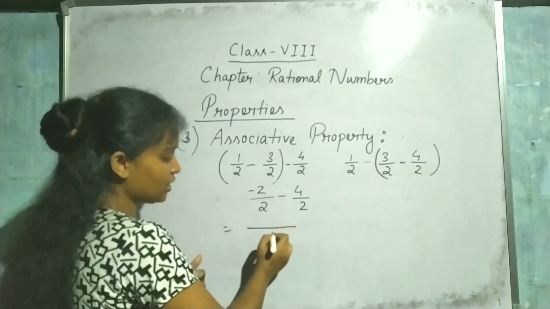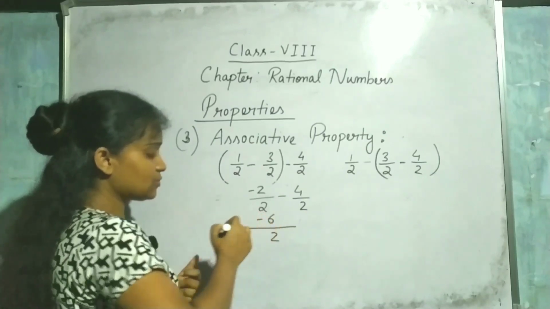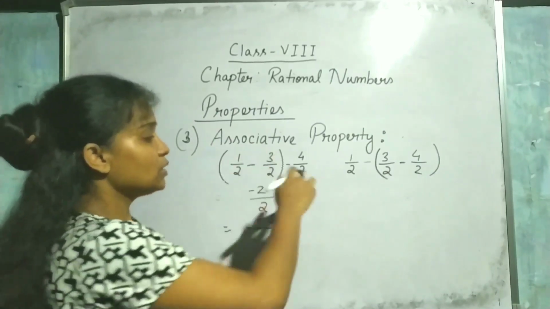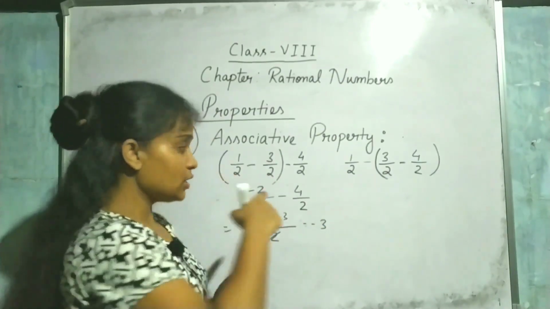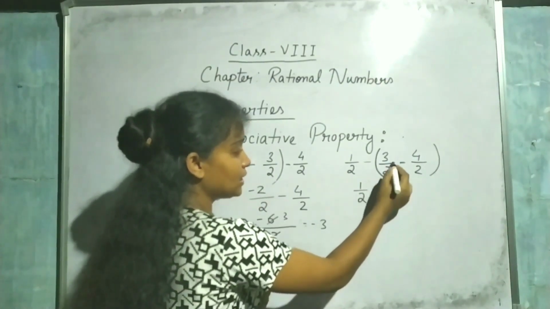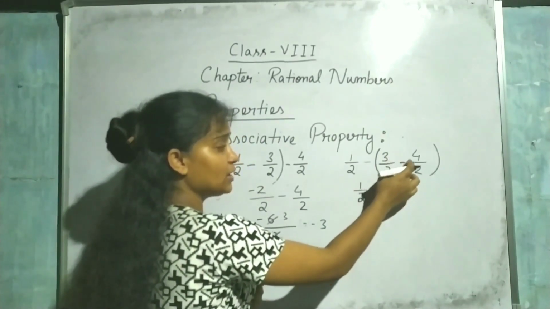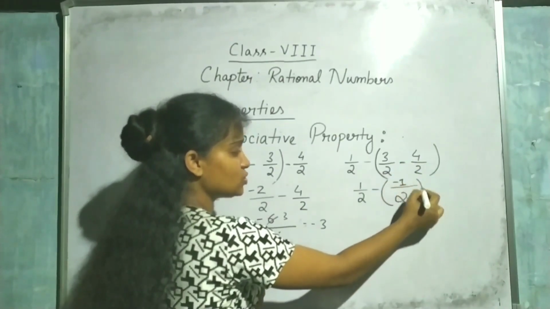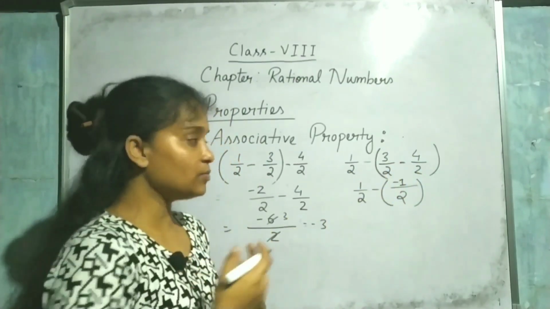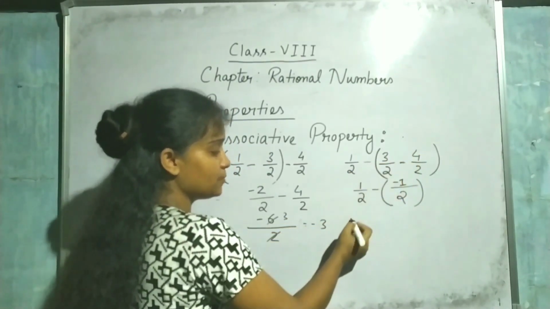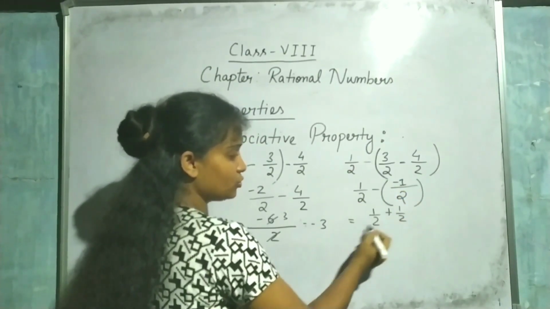Okay, now here write 2, minus 2 minus 4, minus what? Plus 6, it is minus 6 by 2. Okay, now here you look, or you can say that it is minus what? 3. Now when I solve this, minus 3 minus 4 becomes what? Minus 1. Yes, minus 1, because 4 minus 3 is 1, but before the bigger number the minus sign is there. Okay, now this is half, this is minus plus 1 by 2.